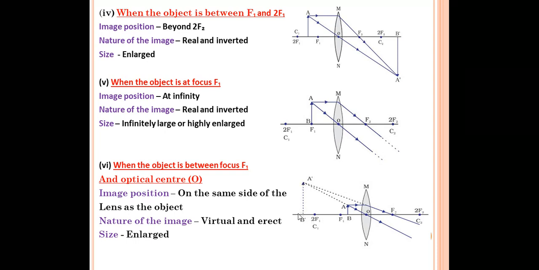Okay. So what will be the image position? On the same side of the lens as the object. We have placed the lens on this side. Image is also forming on this side. So we'll write on the same side as that of the lens.